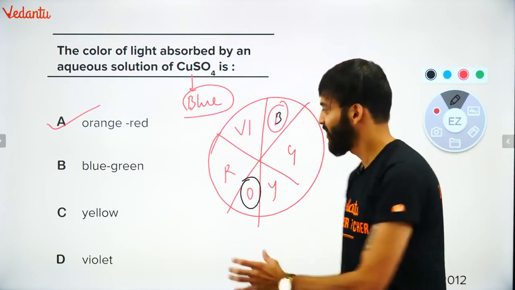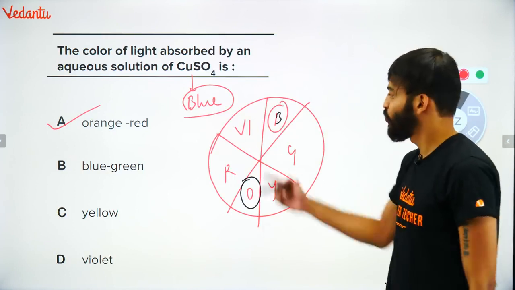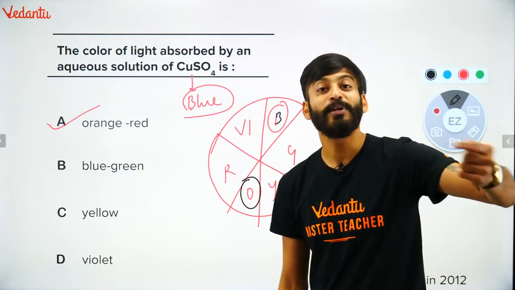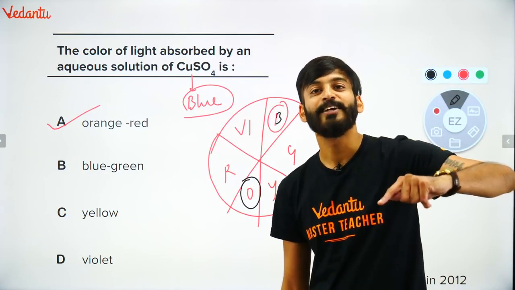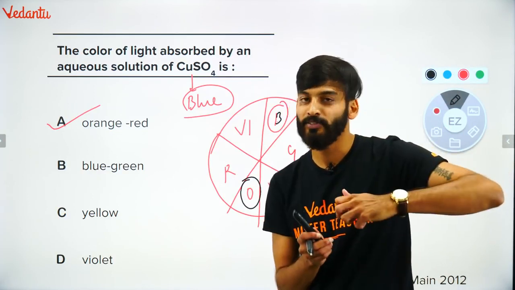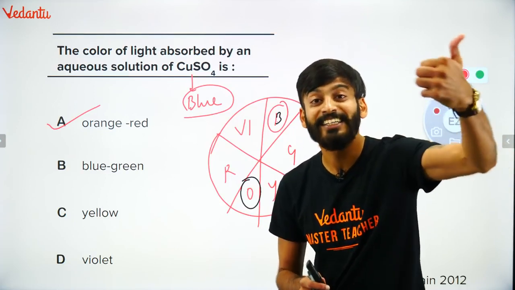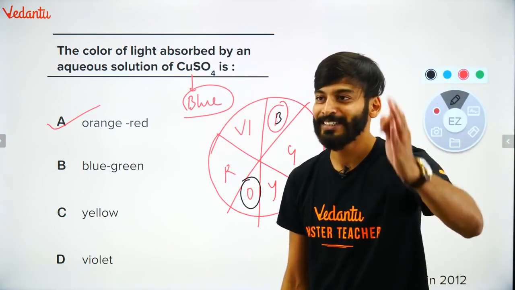What is the wheel? Color wheel. This is called as color wheel. So violet, indigo, blue, green, yellow, orange, red. The color of the complex is always complementary to the radiation it has absorbed. If it is absorbing some radiation in the visible region, some of it will give back. That radiation you see as color. Super trick.